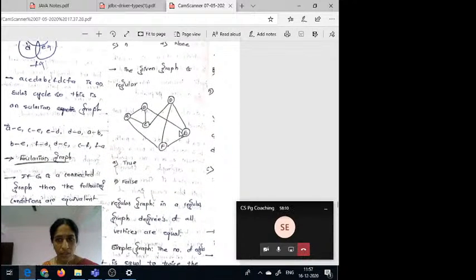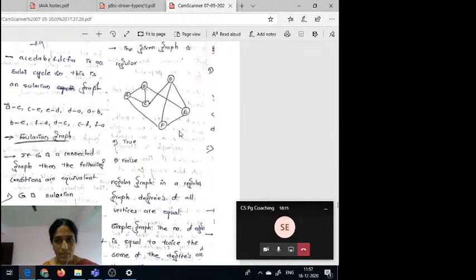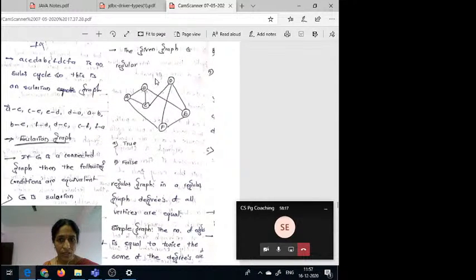Okay, here this is some graph. Here the question is whether the graph G is regular. Is this graph regular? Each vertex has degree 3, so all vertices have an equal number of edges, adjacent with an equal number of vertices.